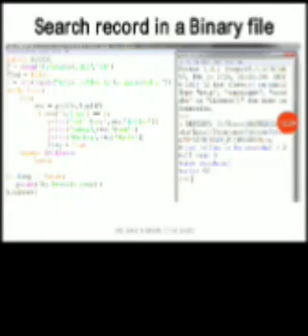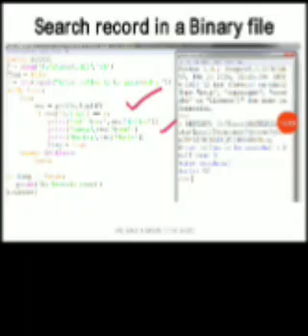Okay, we can search a record from a binary file very simply. Take a flag variable, false, and enter from the user the roll number that is to be searched for. Again you use the looping structure. You read a record using the load method and check if the record roll number is equal to R or not. You check the condition, and if the condition is satisfied, you just print the record and set the flag as true as you have got the record.